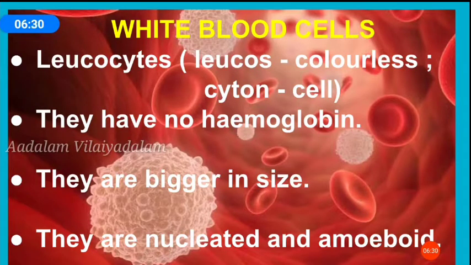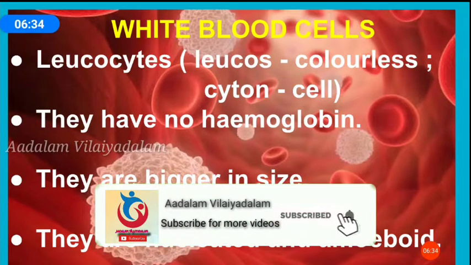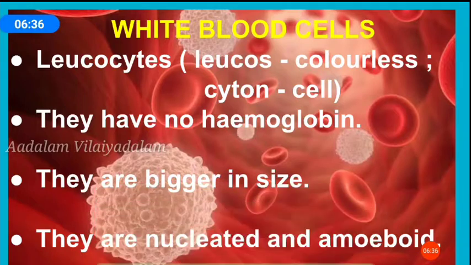Next, white blood corpuscles, WBC. The white blood corpuscles are otherwise called leukocytes. Leukos means colorless. Cyton means cells. So white blood corpuscles are colorless cells. They have no hemoglobin. They are bigger in size. WBCs are nucleated cells.